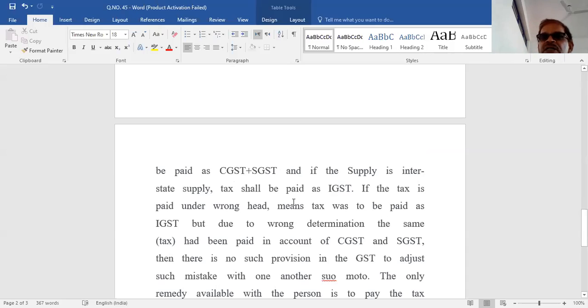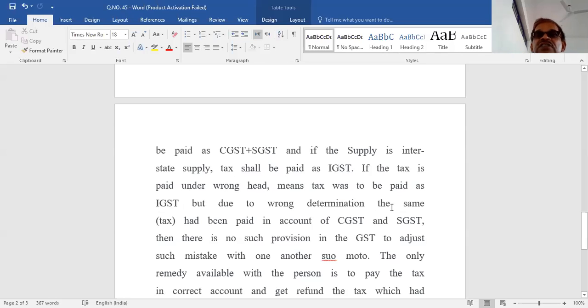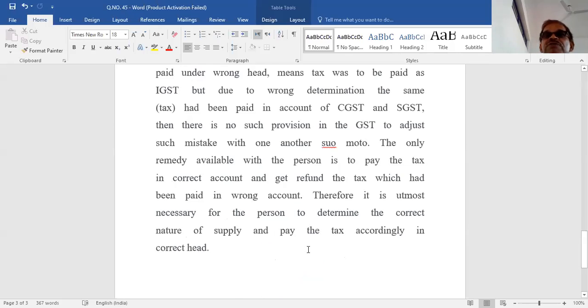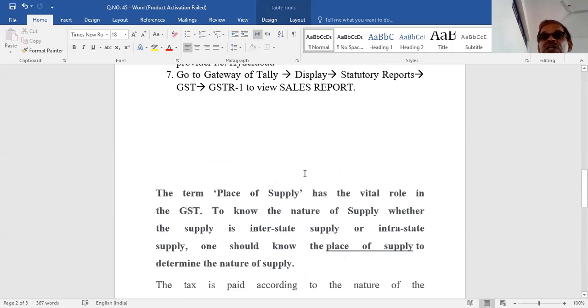Okay, if the tax is paid in the wrong head, meaning tax was to be paid as IGST, but due to wrong determination, the same tax has been paid under CGST and SGST, then in the GST Act, there is no such adjustment. You cannot rectify that mistake. Again, you have to pay the tax once more towards IGST. So place of supply plays a very important role to find out whether it is an intrastate supply or an interstate supply.